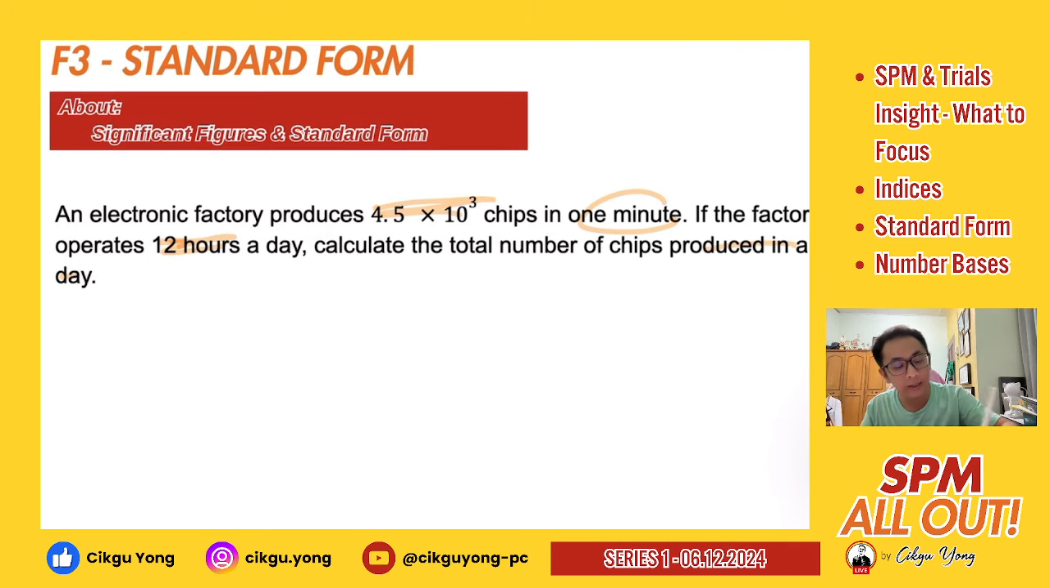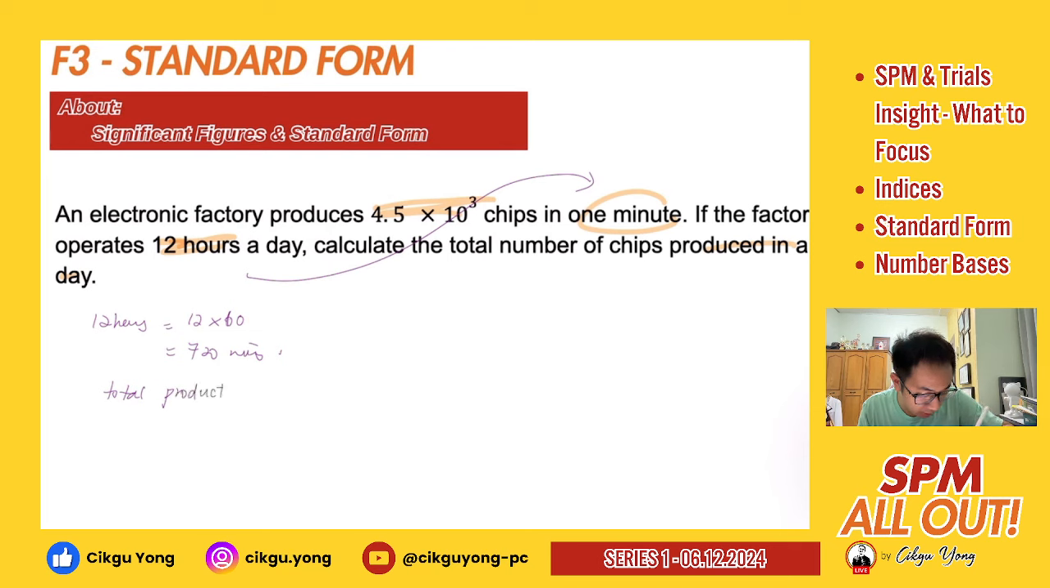So 12 hours, change it to minutes. You will just need to multiply by 60, right? So 12 hours, you will have 12 times 60, you get 720 minutes. So you can just multiply together, right? So total production equals 4.5 times 10 to the power 3 times 720. You can just multiply 720 straight away. Then use your number to multiply with your number, right?